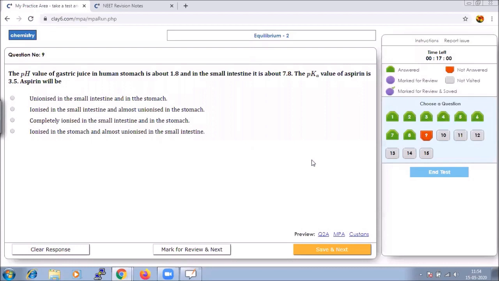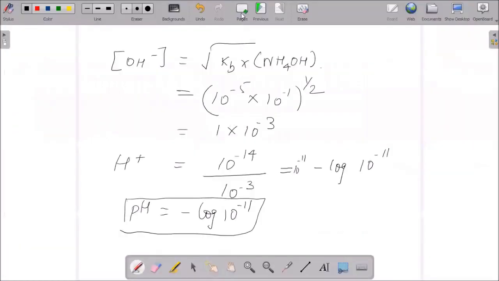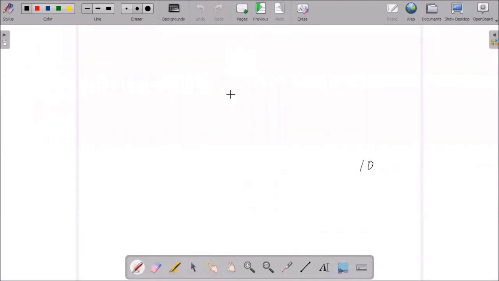We are given pKa as 3.5, so Ka is 10 to the power of minus 3.5. So the Ka of aspirin is very small. As such, it will be a weak acid.